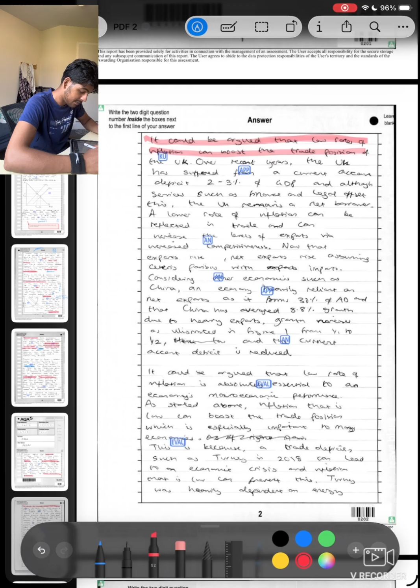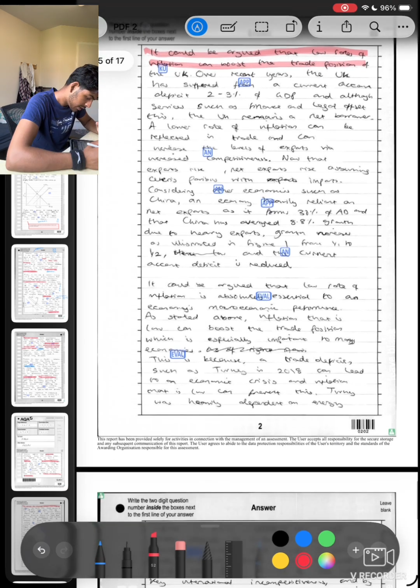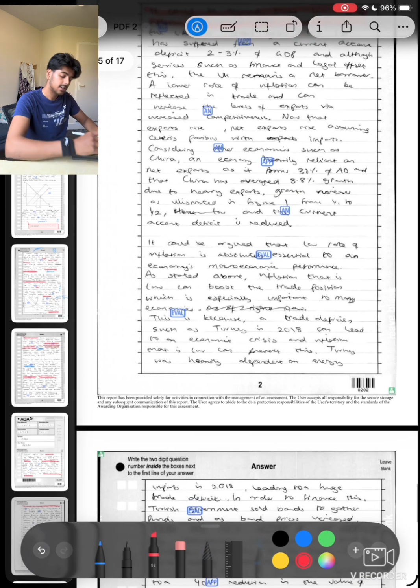via increased competitiveness. Now that exports rise, net exports rise, assuming ceteris paribus with imports. That could be my evaluation. Ceteris paribus, keeping everything consistent, as we were saying before. Considering other economies such as China, an economy heavily reliant on net exports as it forms 30% of AD, and that China has averaged 8.8% growth due to heavy exports, growth increases as illustrated in figure 1 from Y1 to Y2, and the current account deficit is reduced.